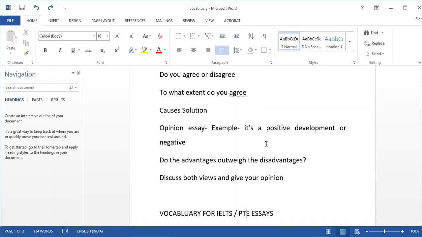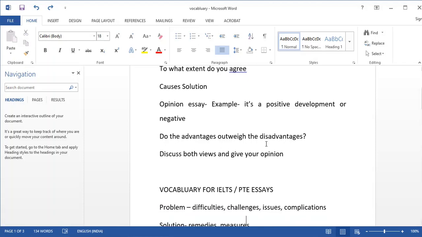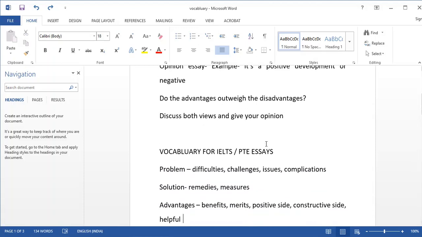So you should start your preparation in a very good way. You should plan things, and according to the essay types, you should learn common vocabulary words. If you do not focus on this from day one, then you will struggle with it till the end of your preparation. Sometimes, just one day before their exam, students are very confused and keep asking me, ma'am, what should I do if I get this type of essay? What vocabulary words should I use? I'm very weak with vocabulary. So you will not struggle if you focus on these things from day one.